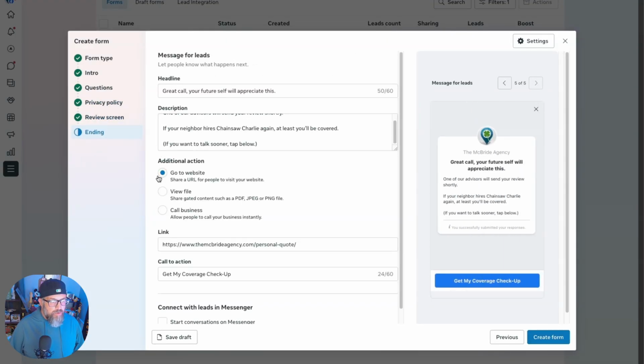So there you go. So go to your website. You can change this out. We will be changing this out to a more in-depth, different form going forward, but this is to get launched. And great form. And that is it. How to create a lead ad form in 5 minutes.